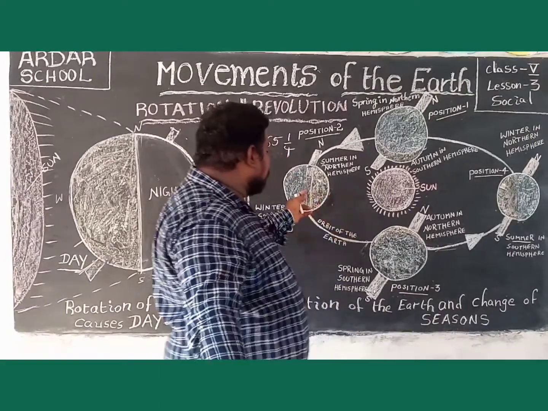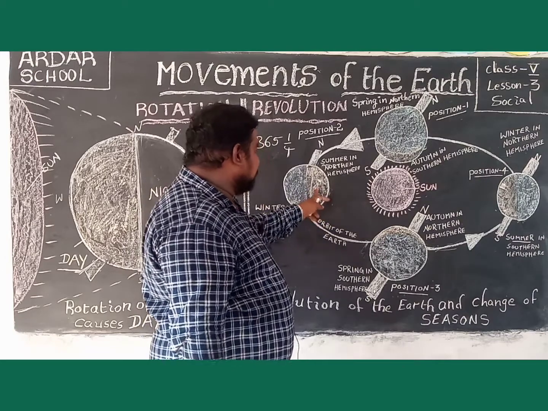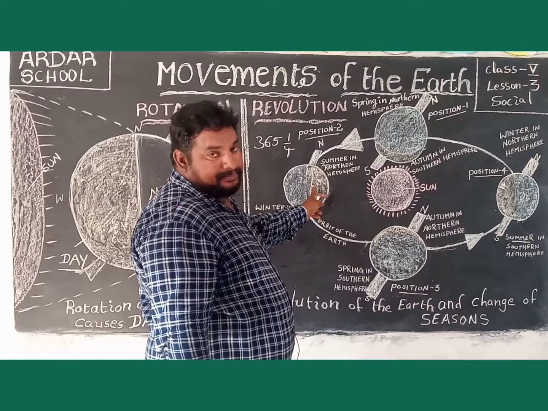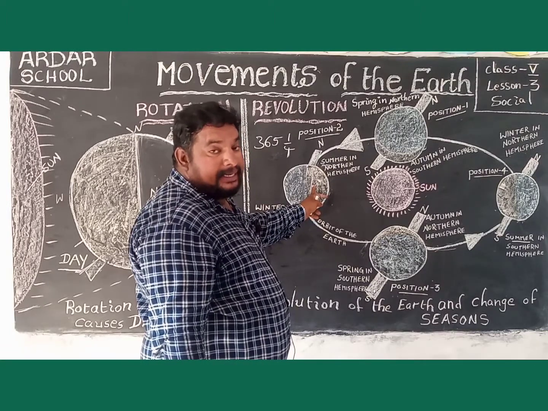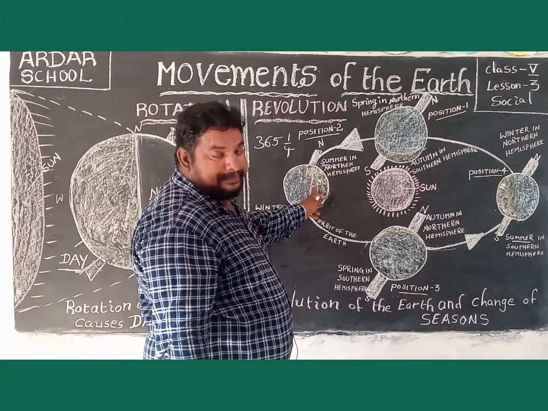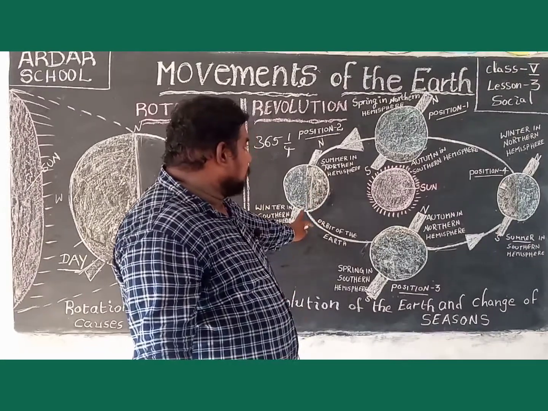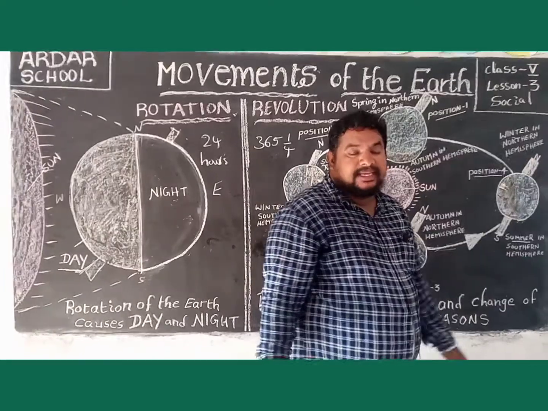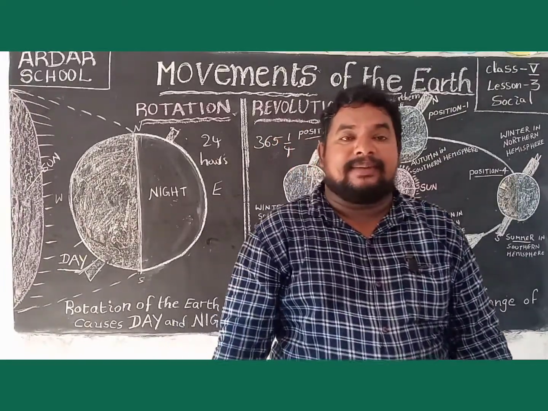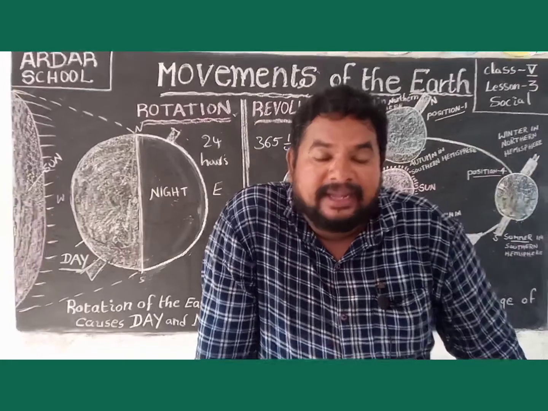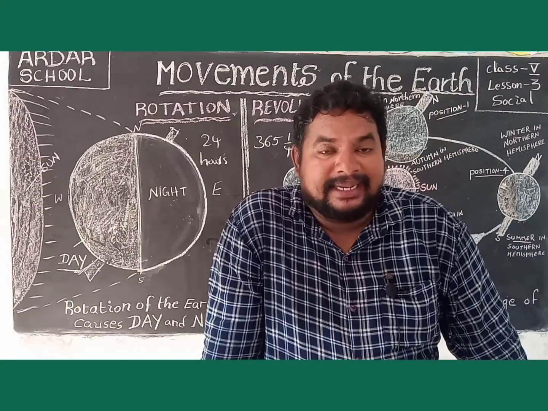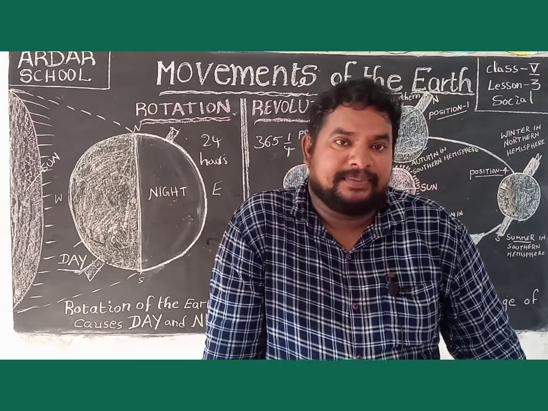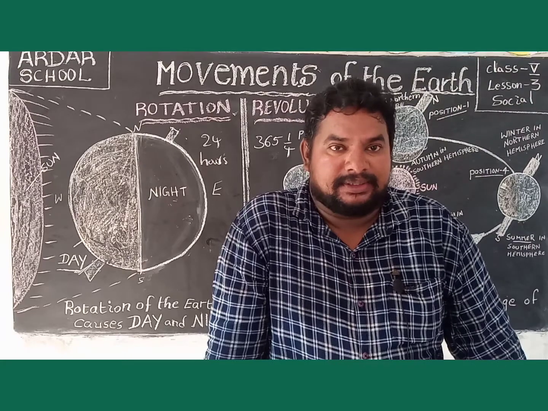In position 2, there is more sunlight. That's why the daytime is longer than the night time. In position 4, the night time is longer than the daytime. This is position 4. This is the revolution.